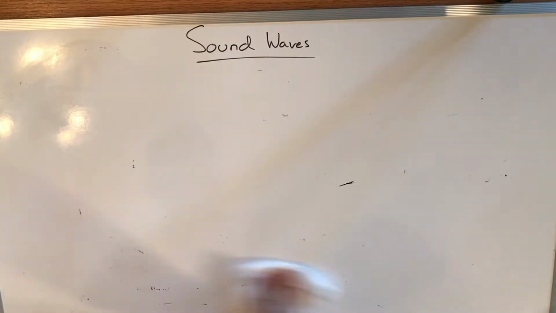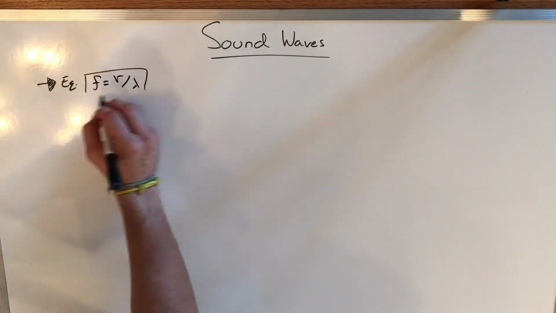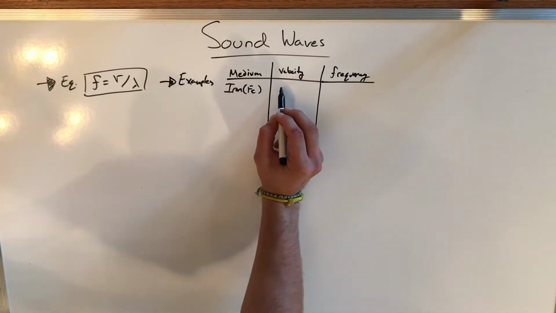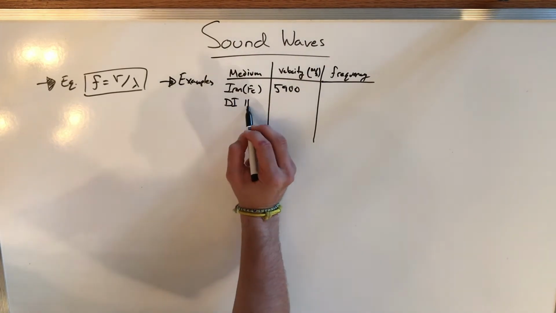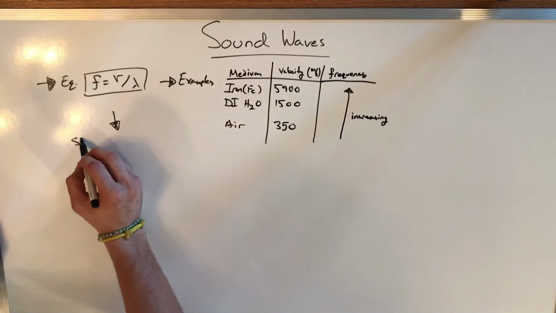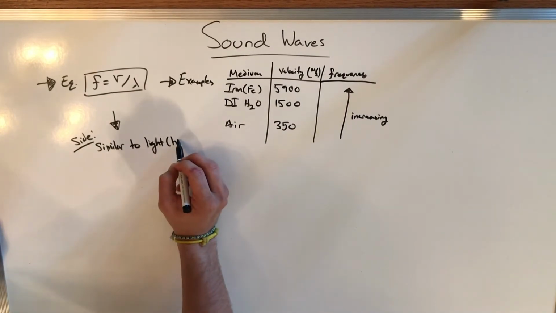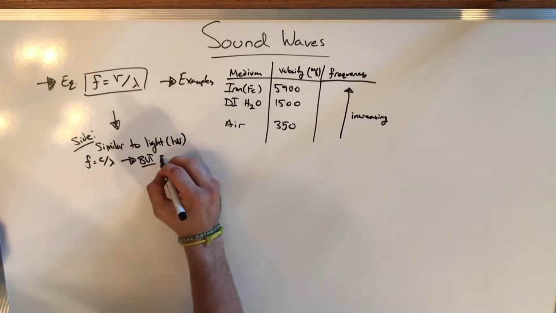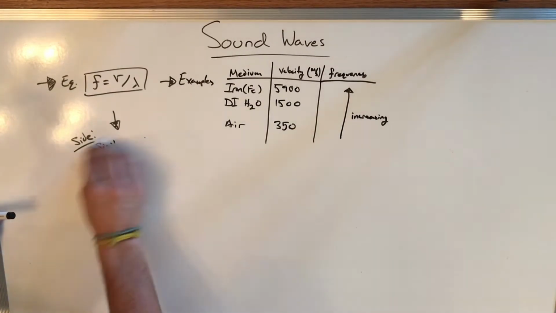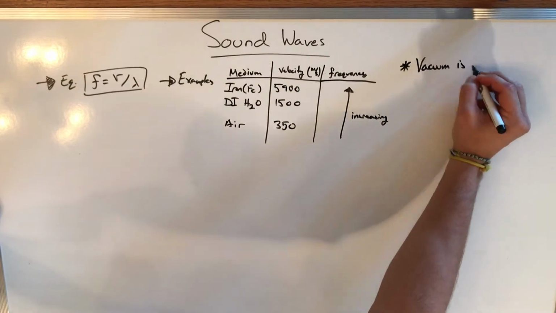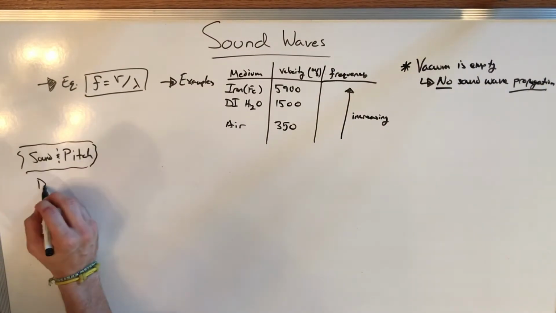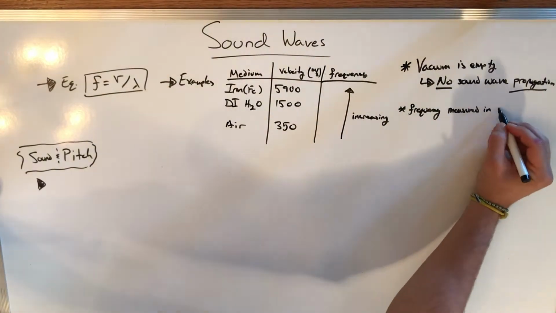So next, let's do a little more deep dive. Using the equation, frequency equals velocity over the wavelength, we can show that as we change the velocity, or the medium, the frequency increases, even if it's the same wavelength. Side note, this is similar to light, but light has a constant speed, so it's always frequency equals the speed of light over the wavelength. So the little things to remember: in a vacuum, it's empty. There's no particles, so no sound wave propagates. There's nothing to move around or create pressure.